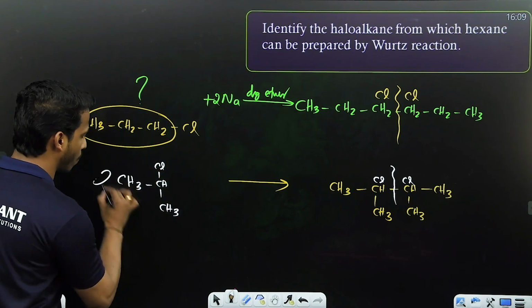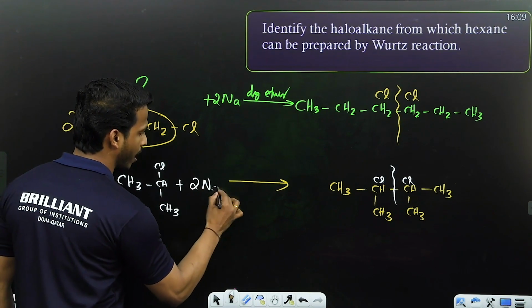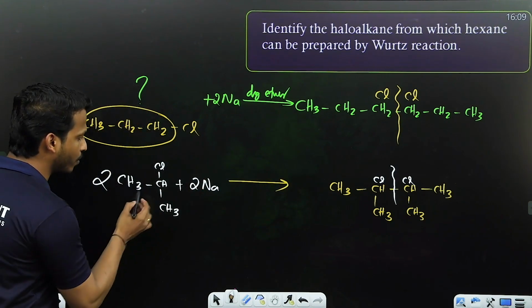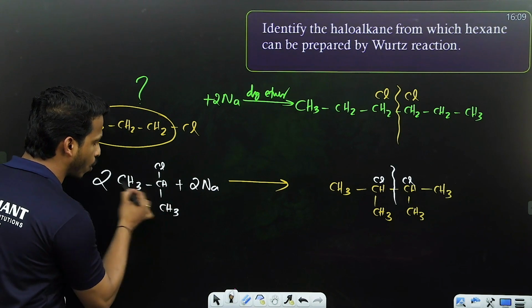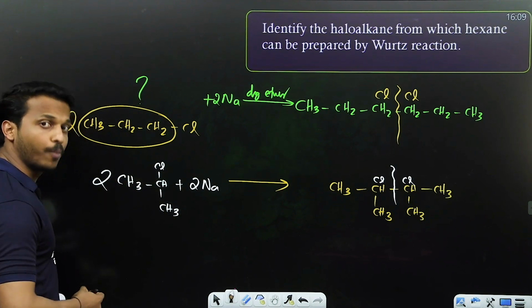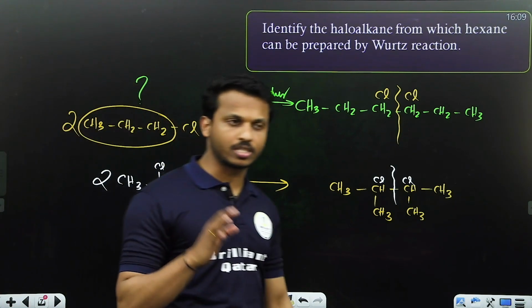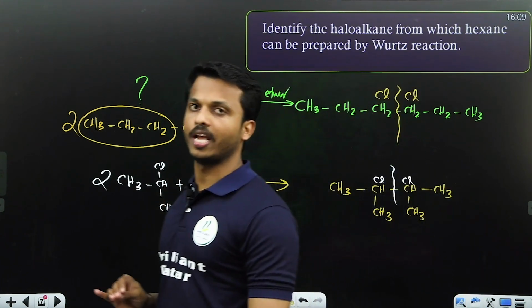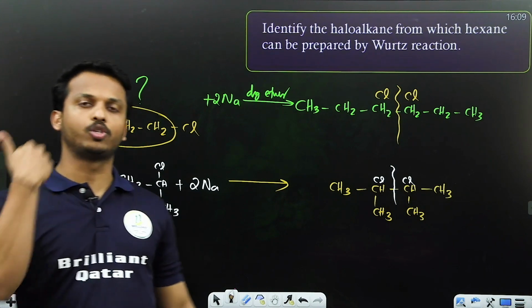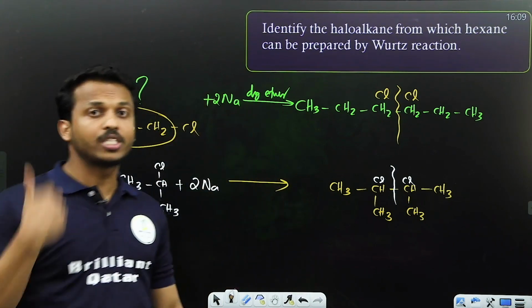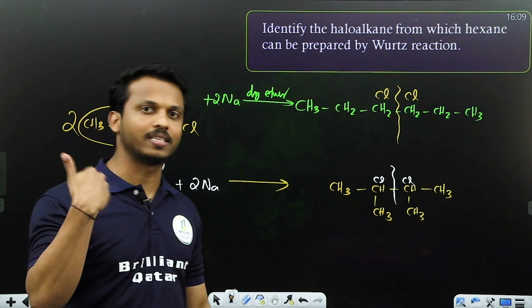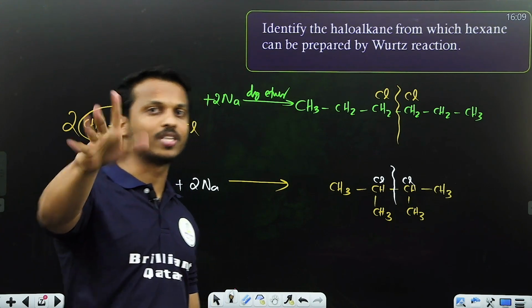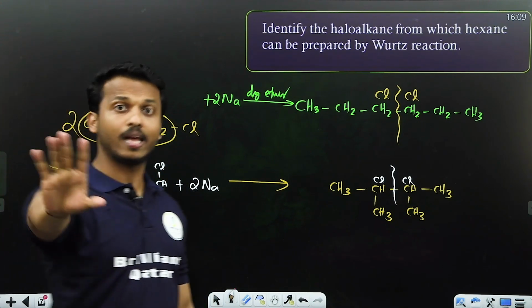Like this, take 2 moles of the compound with sodium and dry ether. So, what is the name of this compound? You know, 2-chloropropane. Like that, they will ask you questions like, what is Wurtz reaction? What is the demerit of Wurtz reaction? And this type, where they give you the product and ask from which reactant we can prepare it. These are the types of questions you can expect from Wurtz reaction. Clear, all of you?